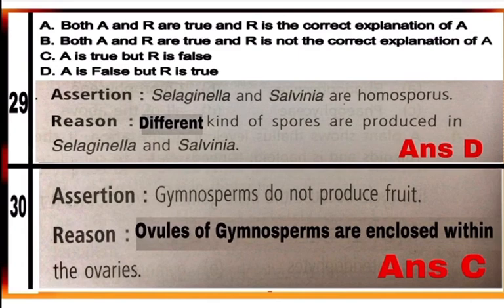Question 30. See the assertion statement. Gymnosperms do not produce fruit. This is true about gymnosperms. See the reason. Ovules of gymnosperms are enclosed within the ovary. This is false statement. In gymnosperms, ovules are not enclosed by any ovary wall and remain exposed. So, seeds that develop after fertilization are not covered and no fruit is formed in gymnosperms. So, mark C as a correct answer. A is true but R is false.